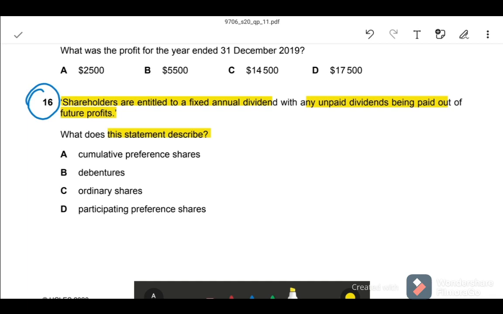If they are not paid from future profit, that is called non-cumulative preference share. Here it clearly mentions they get the unpaid dividend out of future profit. So what is the correct answer? Cumulative preference share.